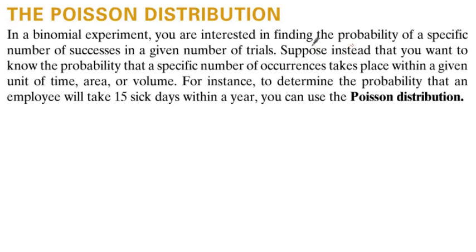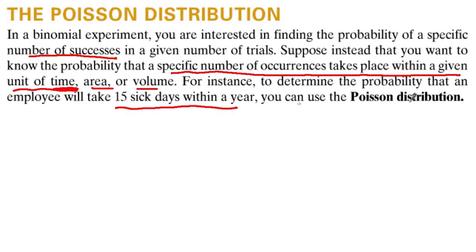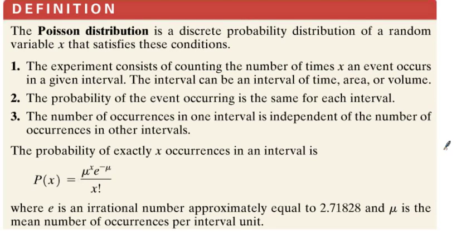In a binomial, you want to know the chance of a specific number of successes. A different scenario, suppose you want to know the chance that a specific number of things take place within a given amount of time, or area or volume, but usually it's time. So for example, the probability that somebody will take 15 sick days within a single year, that's the type of problem that we use a Poisson for.